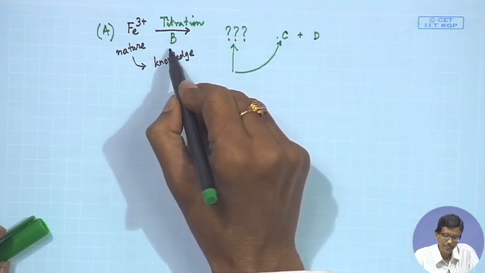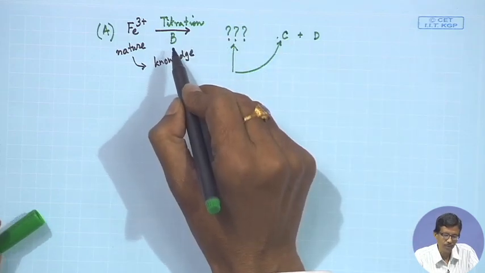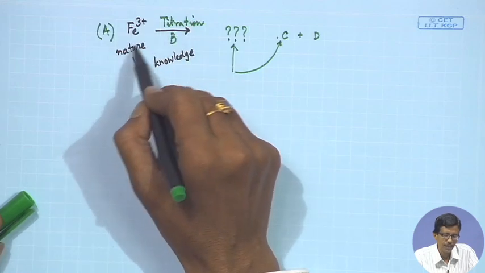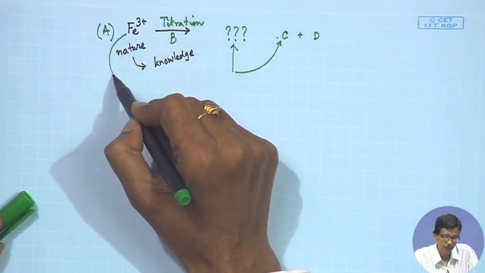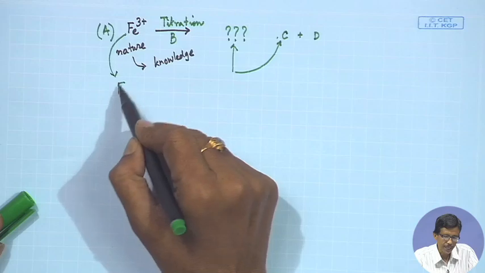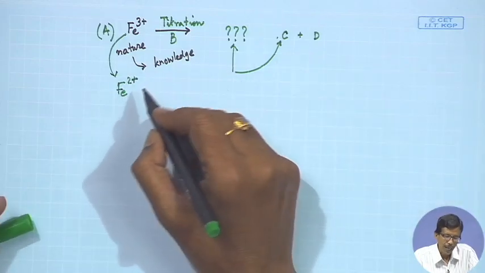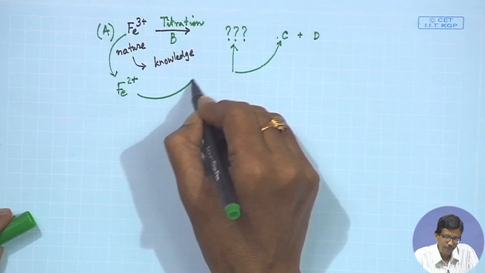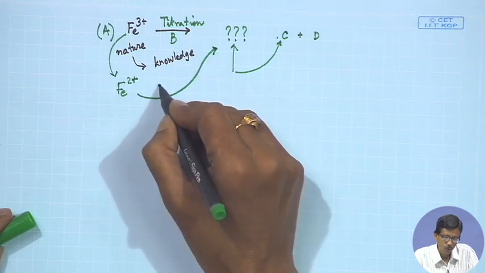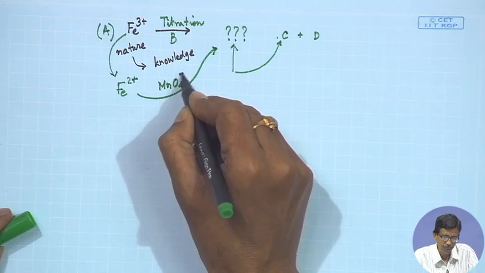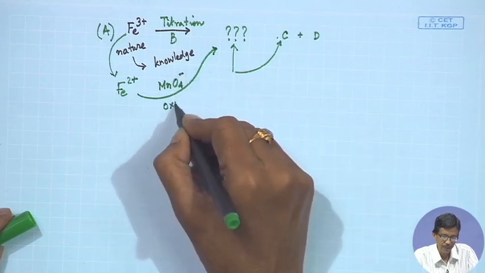If your titration is done where we do not use Fe3+ directly, we know that Fe3+ can be reduced to Fe2+, and this Fe2+ can now be titrated with, say, KMnO4 solution, which we know is the oxidant.